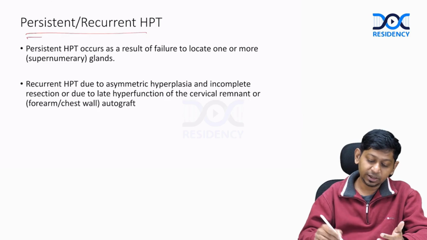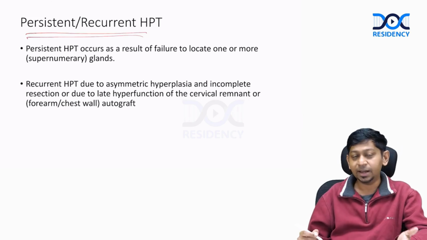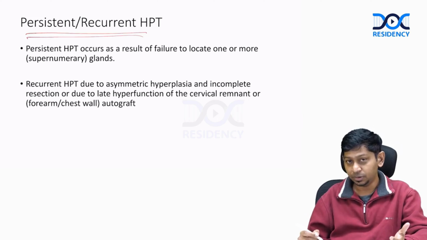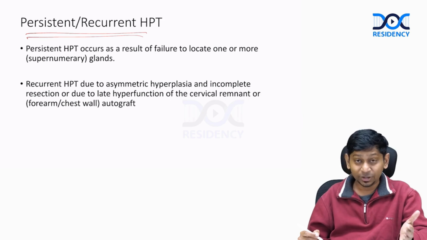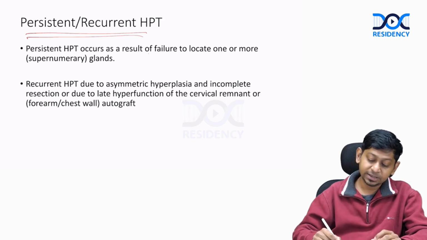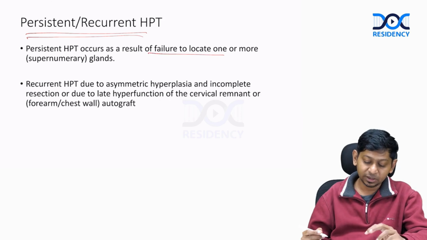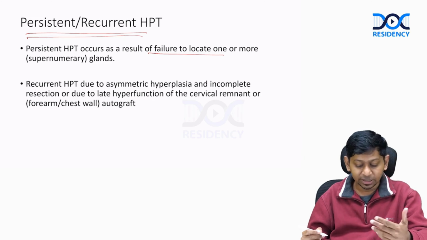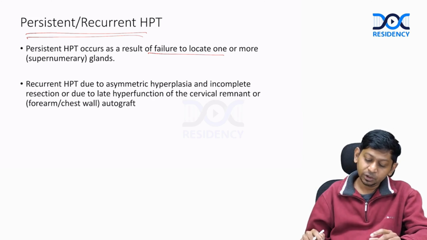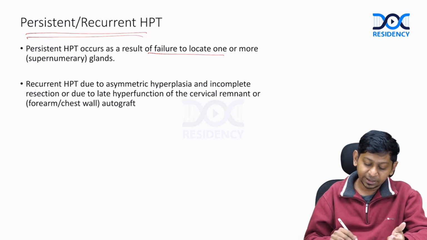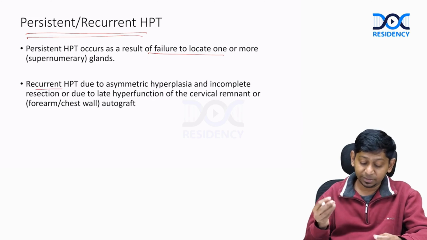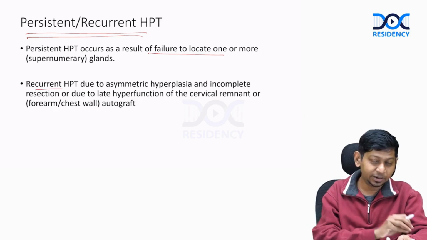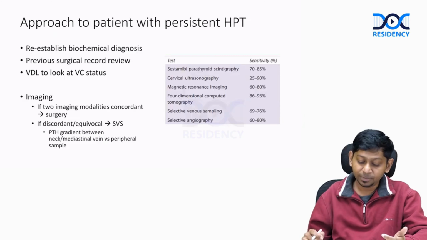Now, persistent or recurrent hyperparathyroidism usually can occur in MEN-1 hyperparathyroidism, as I've told, about 20 to 60% at 10 years. And this is because there is a failure to locate either one or more supernumerary glands, or there is an ectopic gland. So sometimes you can get recurrent hyperparathyroidism because of hyperplasia of the remnant that we have left behind, or that we have auto-transplanted in the forearm.